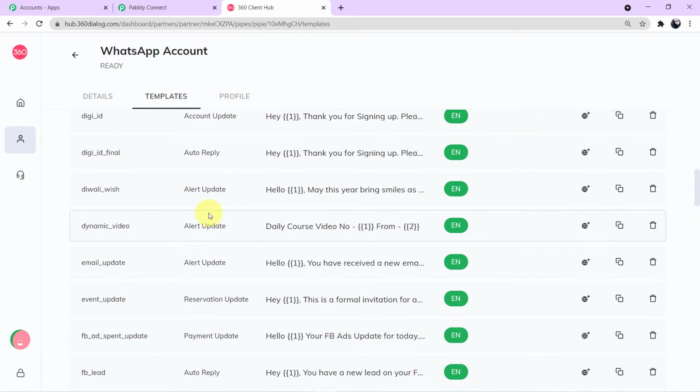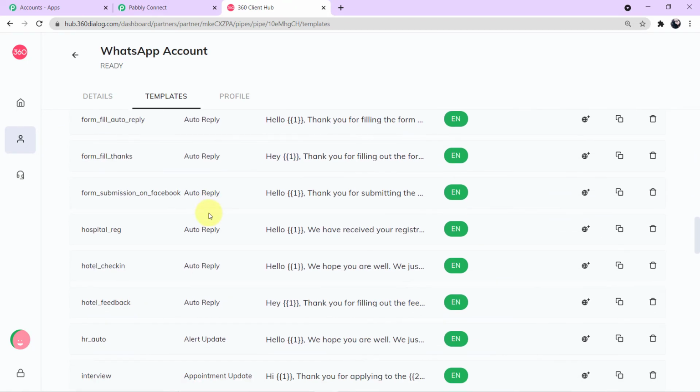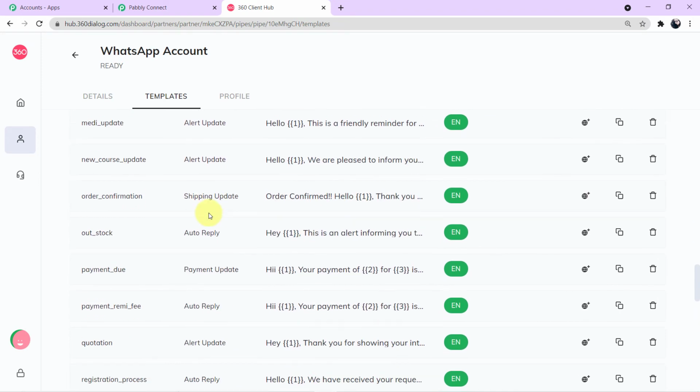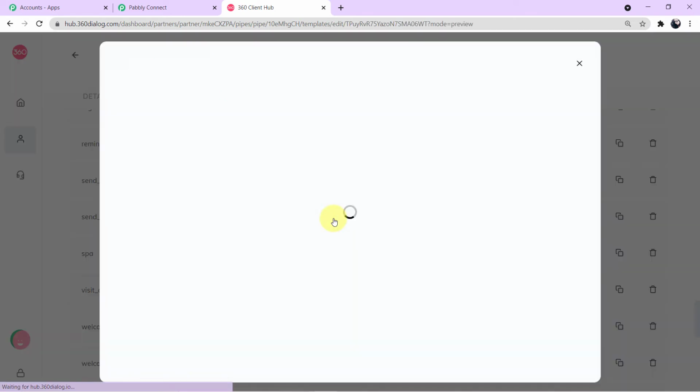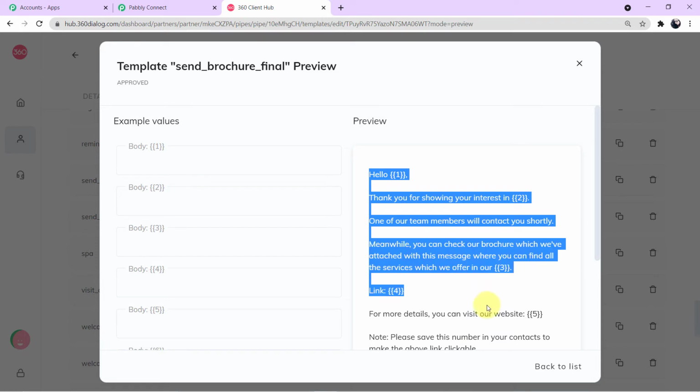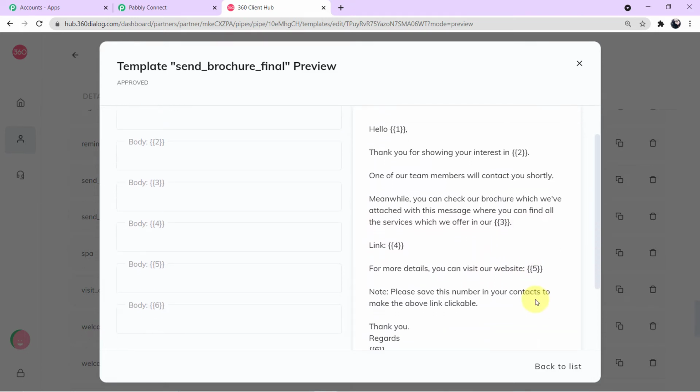Now these templates I have created in my 360 dialog account. Let me show you the particular template I have created for my current workflow. Here you can see the name of my template is send brochure final. Let me open it for you. Guys, you can read this. The template is nothing but just the body of an SMS which we will send to our customer. Let me read it out for you.